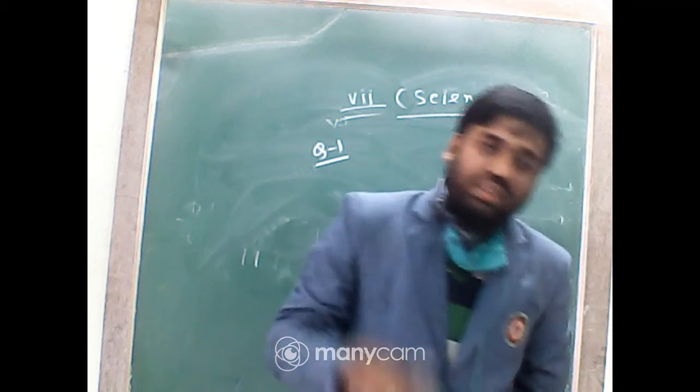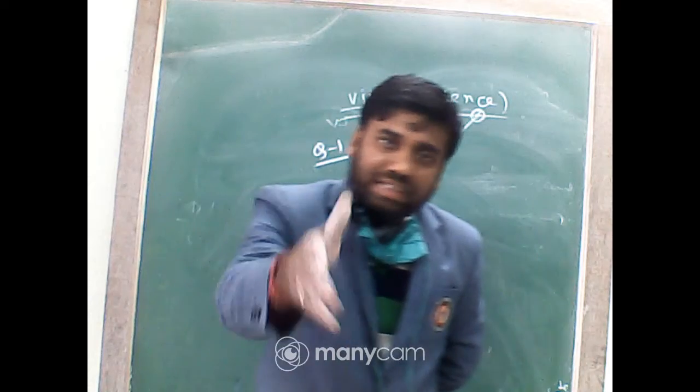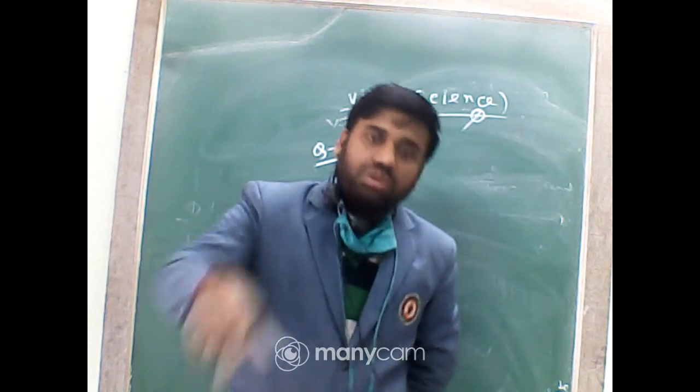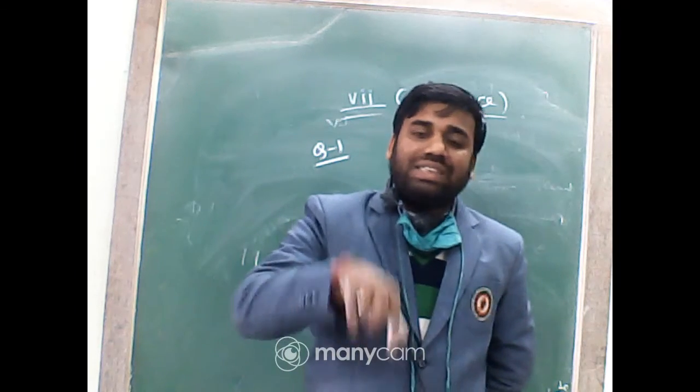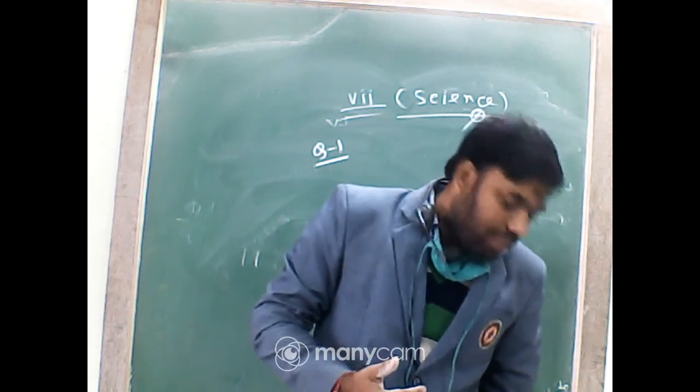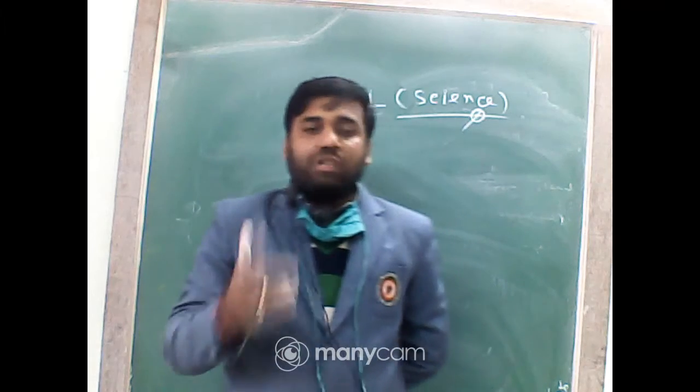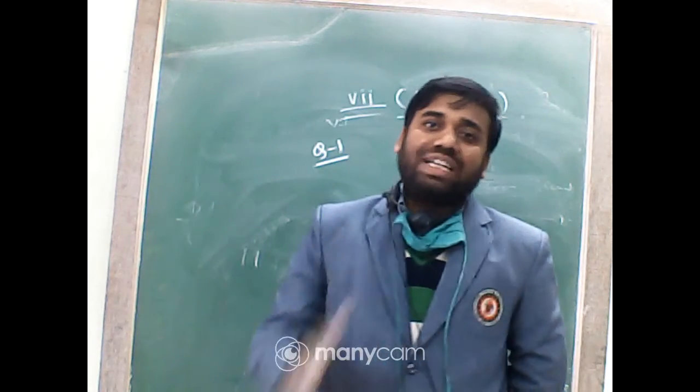Straight line motion means it is moving in a straight line. Circular means moving round, keeping a point fixed. And oscillatory motion means to and fro motion.